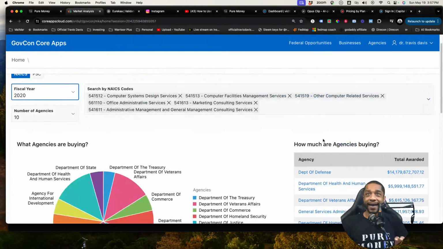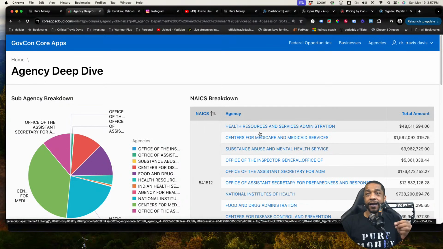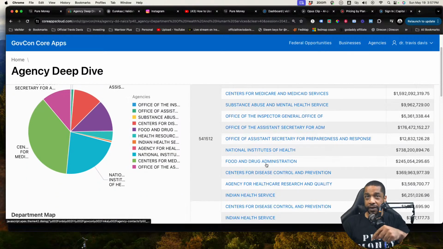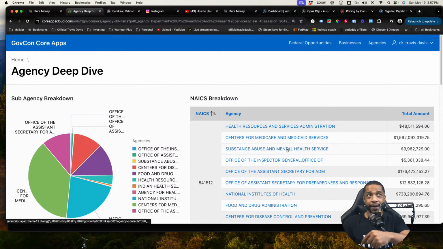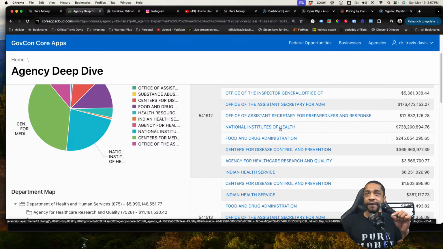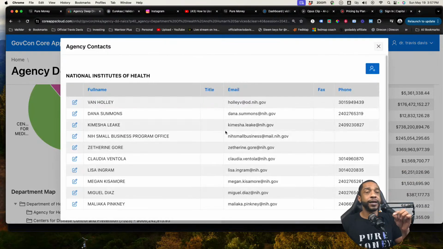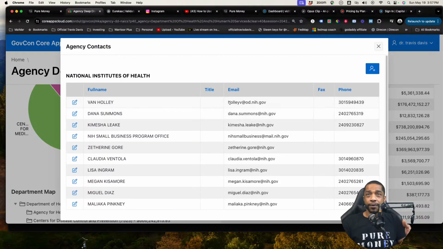Now that I got that down pat, I'm going to come back up here and I'm going to click on the agency that I decided to work with. Now, once I have that, now I want to see what department inside of that agency spends all of the money. Once I can figure out the department, so now it's NIH that was under HHS, right? So now I know I need to focus in on NIH. So let me click on them. And now I have a list of some players inside of NIH that I absolutely want to make sure that I know who they are, because eventually I'm going to start reaching out to these individuals.